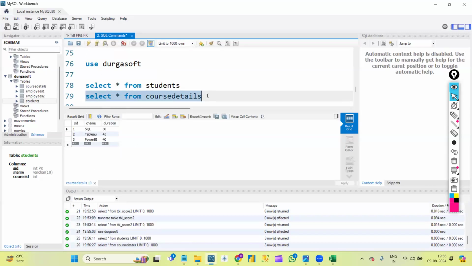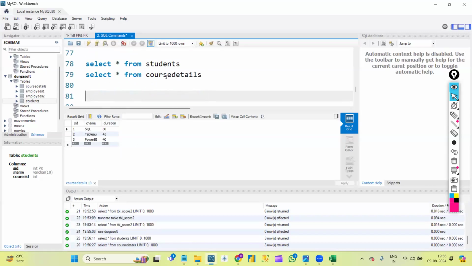This is the course details table. Now, if I want to use truncate table on the students table, I cannot use it directly because for the students table I used a foreign key, right? Let me use truncate table students. If I execute this, I will get an error stating this is the dependent column.